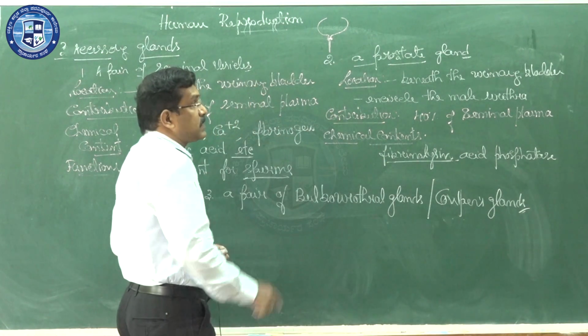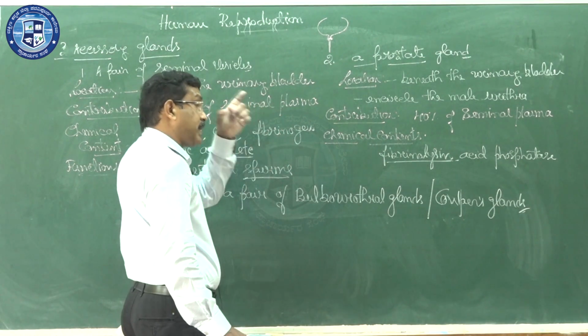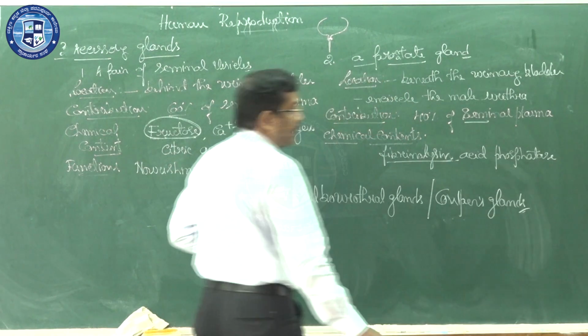Now, what is the function of this prostate gland, which secretes an alkaline seminal plasma?